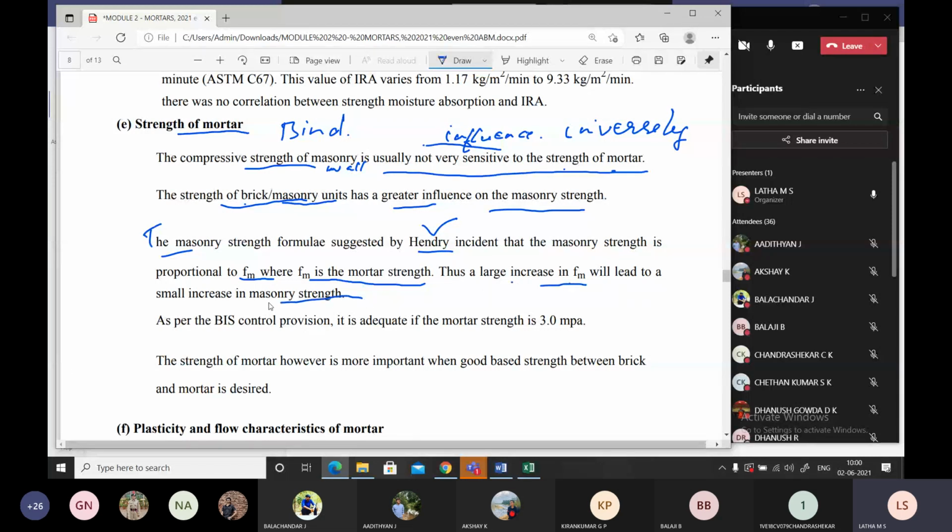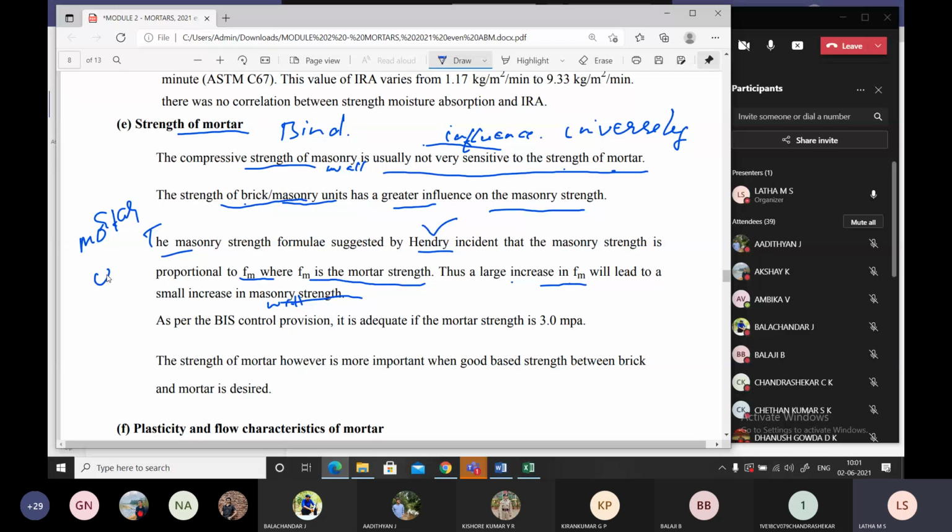Masonry means what, students? It's a wall construction. Do you understand mortar? What is the composition of mortar, students? Cement, fine aggregate and water. Yes, cement, fine aggregate and water.